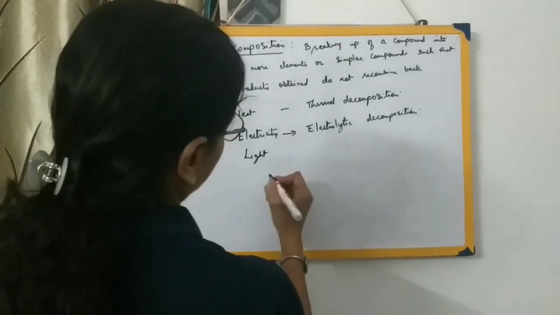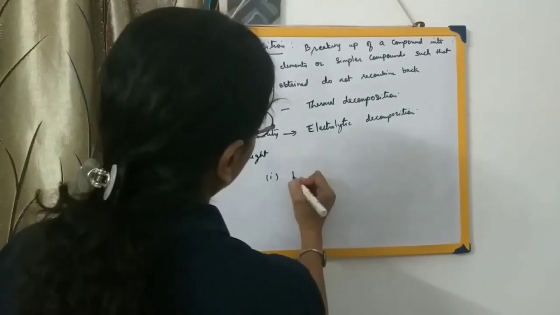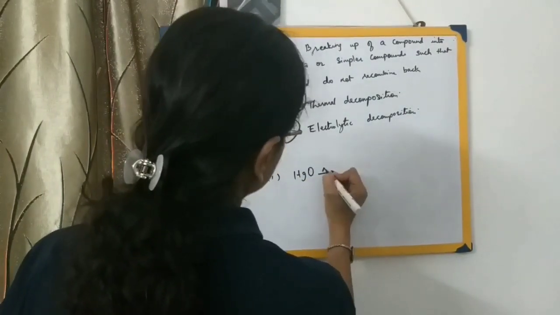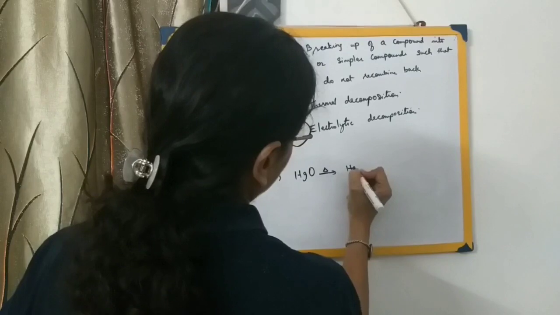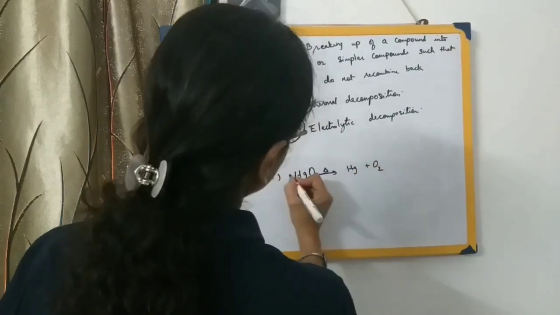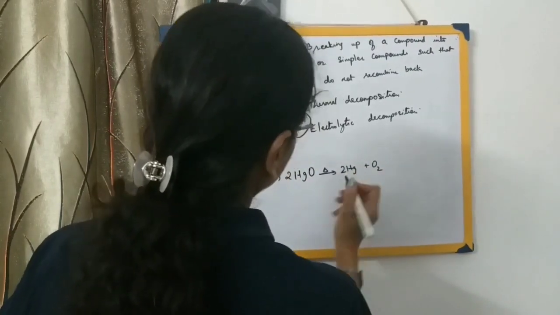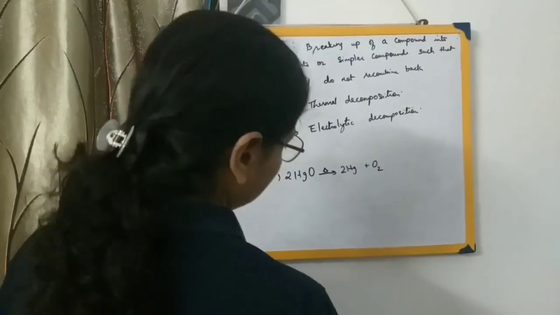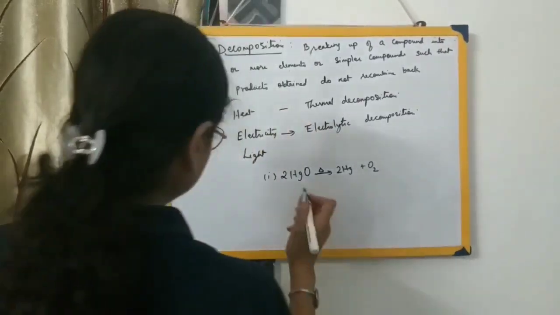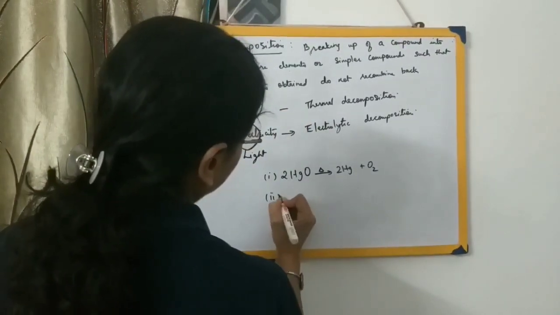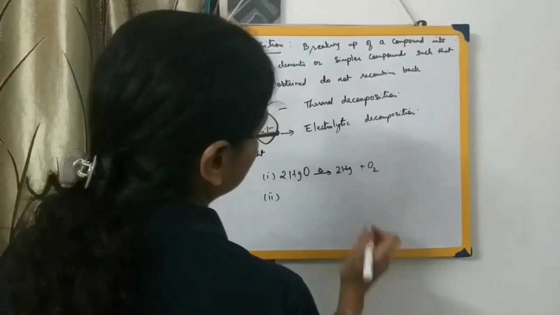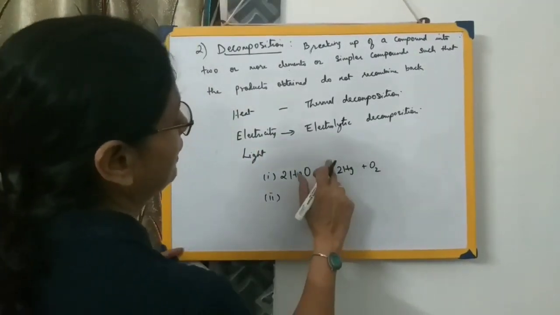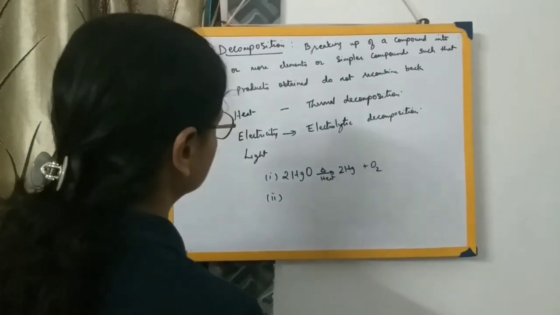Just have a look at it. That is mercuric oxide, HgO. Mercuric oxide breaks up to form Hg plus oxygen, that is 2HgO gives you 2Hg plus O2. Then again another type of decomposition. Now here this has been taking place by heat. This triangle sign represents heat. I have written heat over here, and at the same time I have shown the sign also over here.